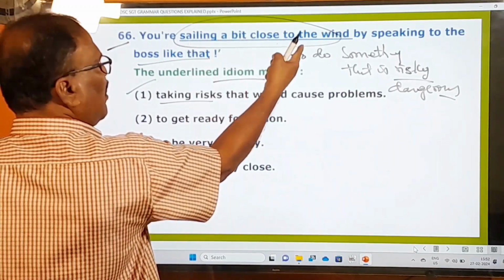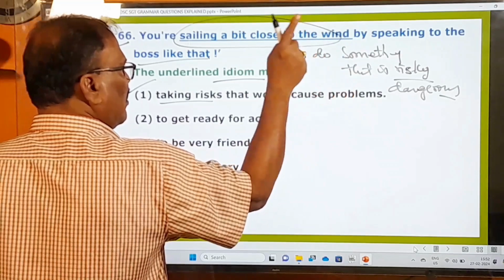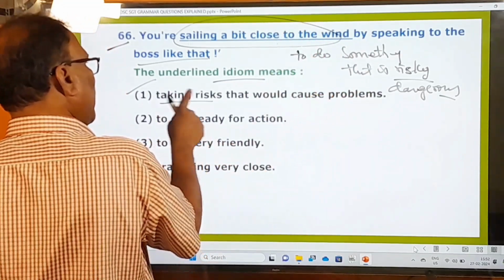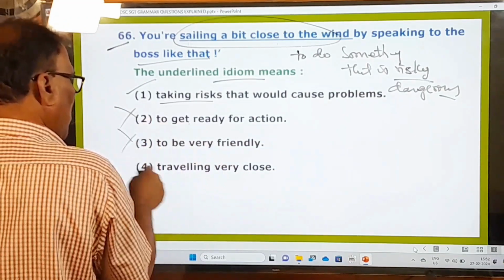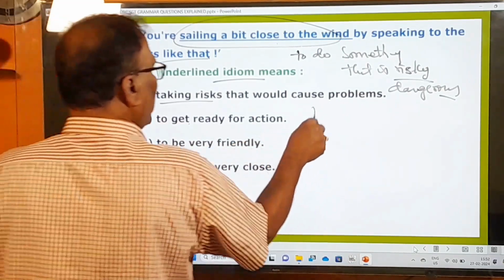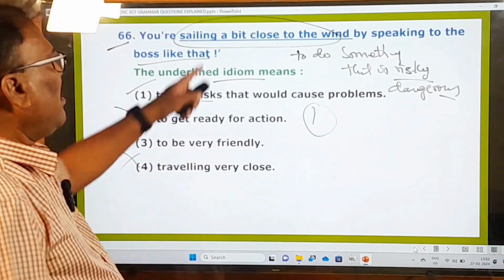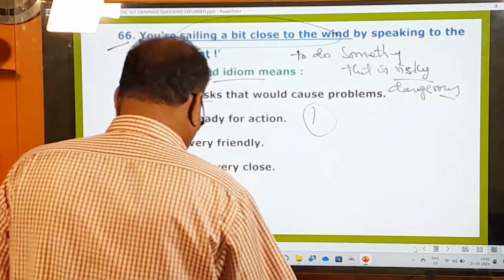Sailing a bit close to the wind means you are doing something wrong and serious and dangerous. So you are taking risks that would cause problems. Get ready for an action, no. To be very friendly, no. Traveling very close, no. So only the first one is the meaning of this idiom. And now let's move on to the next question.